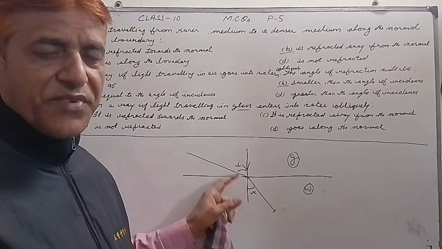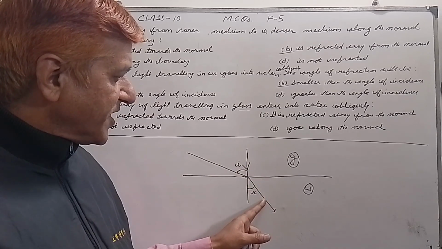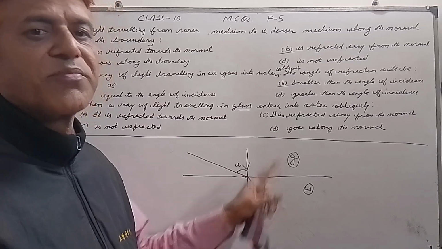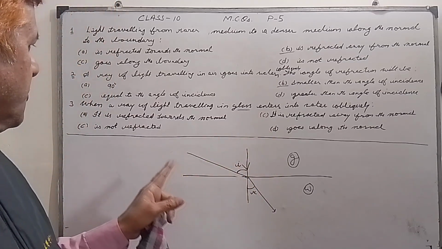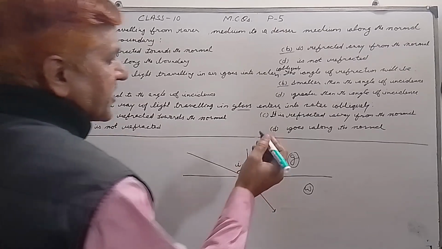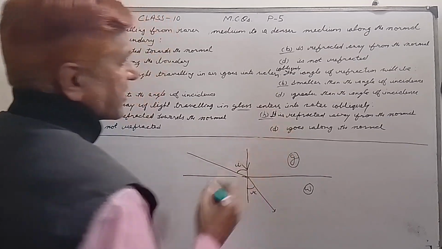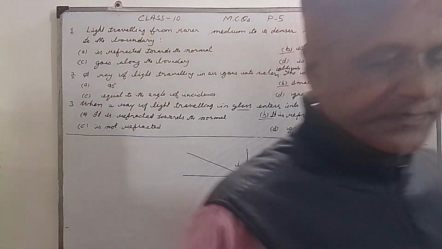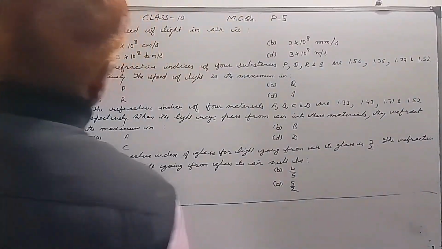Always remember that when light goes from a denser medium to a rarer medium, it bends away from the normal. So which option is correct? It is refracted away from the normal. This is option B, so this is correct. Now we have question number 4.